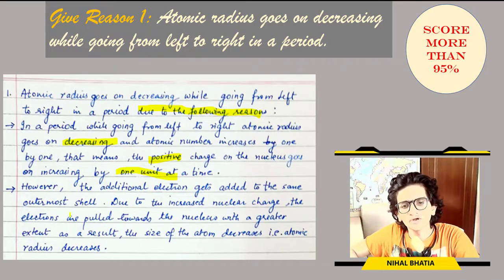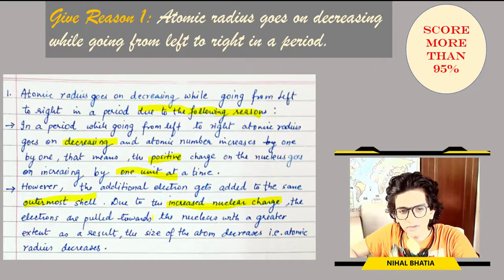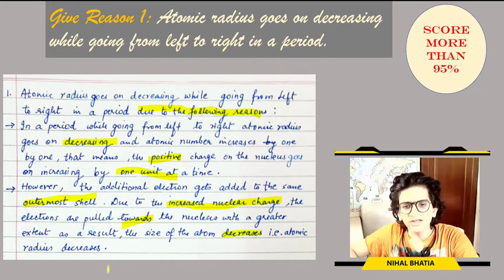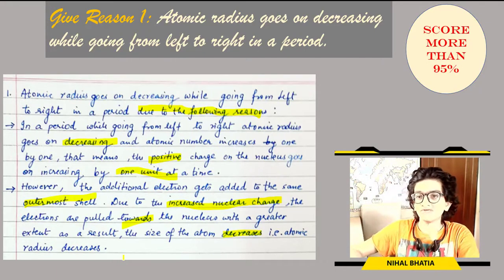However, the additional electron gets added to the same outermost shell. Due to the increased nuclear charge, the electrons are pulled towards the nucleus to a greater extent. As a result, the size of the atom decreases. That is, atomic radius decreases. Take a screenshot, pause the video if you like.